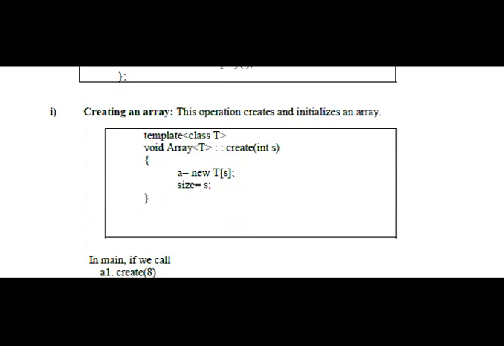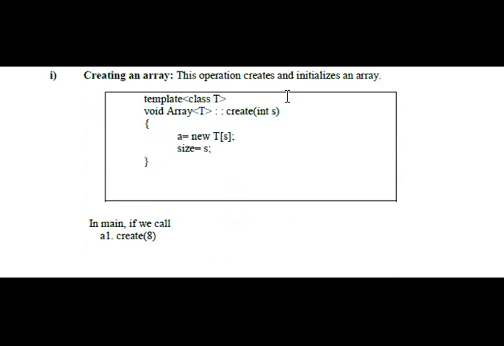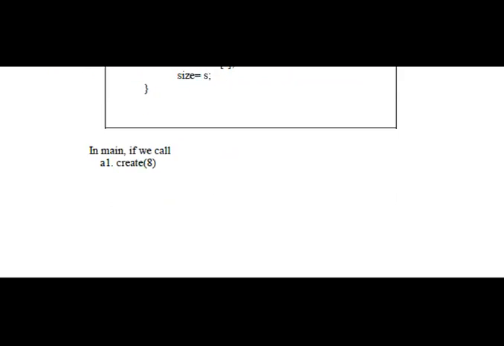Then creating an array. Under creating an array, based on the scope resolution operator, the member function can be defined using the create of function. Under the function, the size and new value to be assigned into the array we have to create inside the data definition.